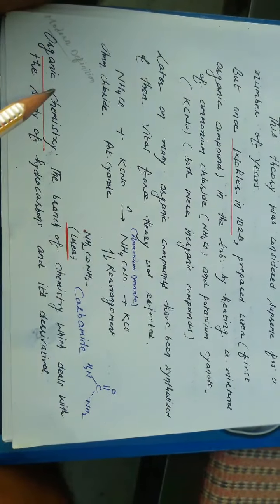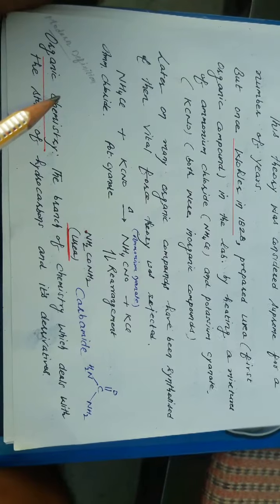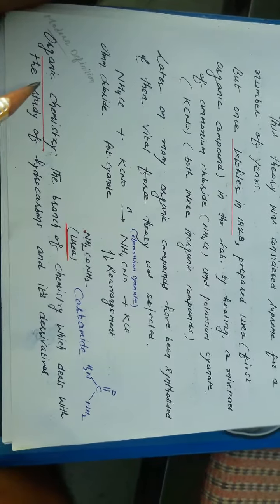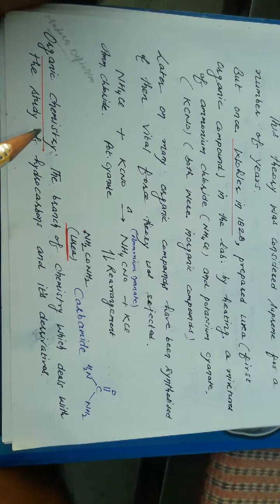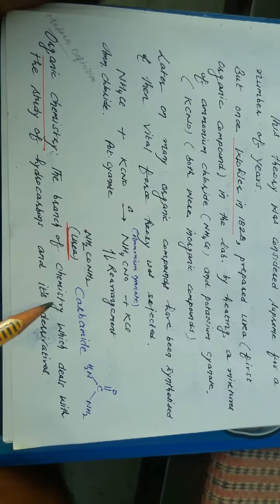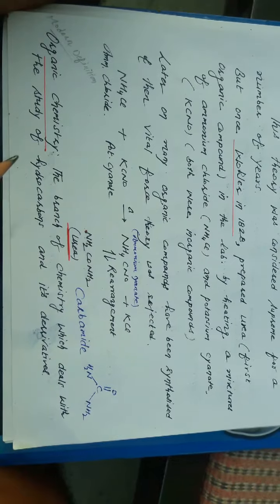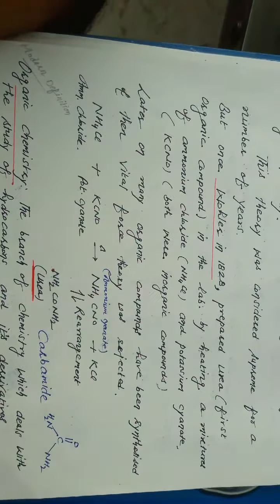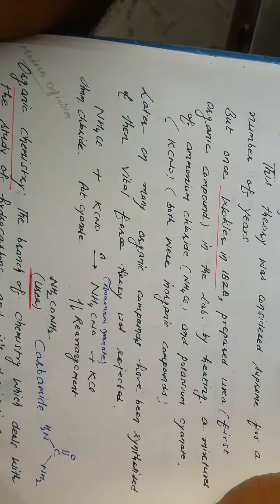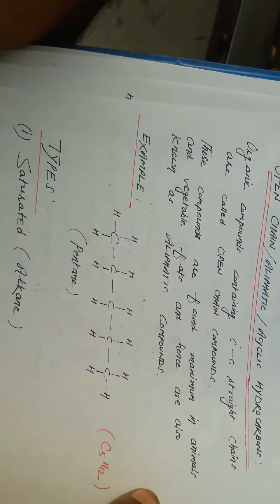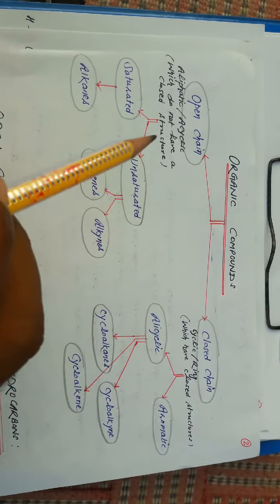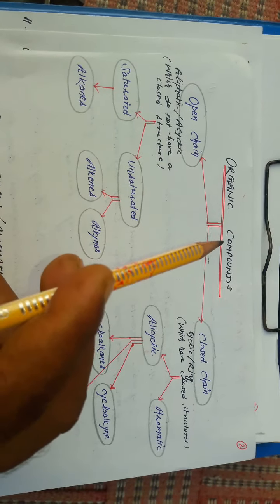After the discovery of urea and many other organic compounds in the lab, organic chemistry is defined as the branch of chemistry which deals with the study of hydrocarbons and their derivatives. Actually, all organic compounds are mostly made up of hydrogen and carbon, so that's why these are regarded as hydrocarbon compounds. So this is a schematic diagram that we are going to study.